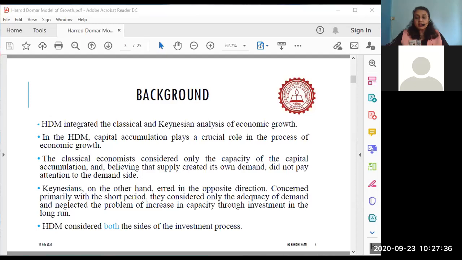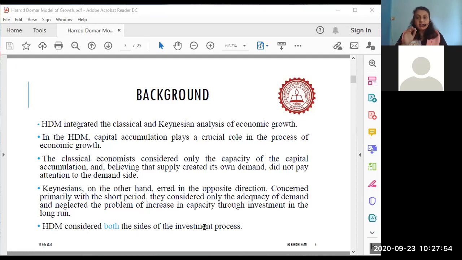The HD model considers both sides of the investment process: the demand side and the supply side.